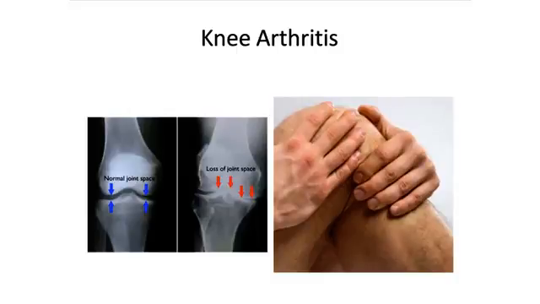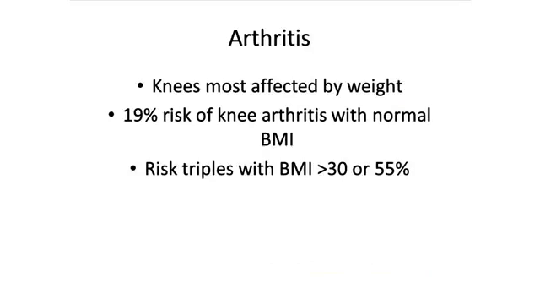Arthritis. Interestingly, the knees are the most affected by weight. The hips are surprisingly unaffected by weight. But knee arthritis affects about 19% of people with a normal BMI. That risk triples with a BMI over 30, or about 55%. And obviously is responsible for an explosion in the knee replacement orthopedic industry.